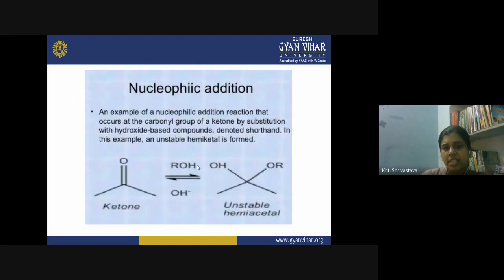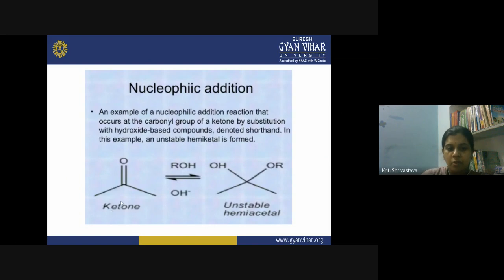Now going into the detail, an example is given here for the nucleophilic addition reaction. This is occurring at the carbonyl group center of a ketone by the substitution with a hydroxide-based compound, denoted by the short name. In this example, the unstable hemiketal form. This is actually the acetal formation reaction for the carbonyl compounds, and only up to half of the reaction step is shown here.